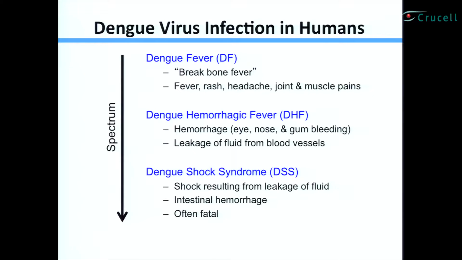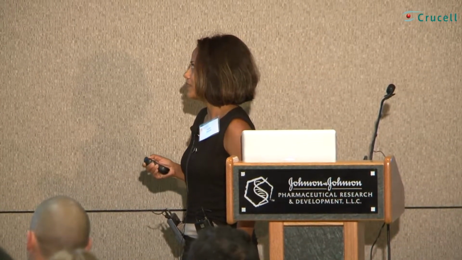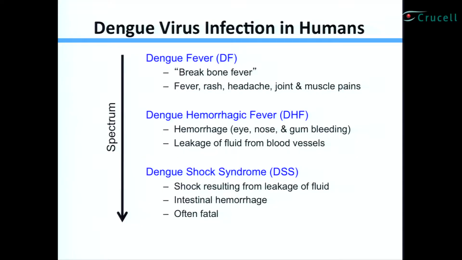This virus, dengue virus, causes a spectrum of illnesses in humans ranging from dengue fever to dengue hemorrhagic fever and dengue shock syndrome. Dengue fever is also known as breakbone fever because of very high fever and the pain associated with headache. These joint and muscle pains are so severe that in the endemic countries, people call it breakbone fever. Another feature of dengue fever is rash.